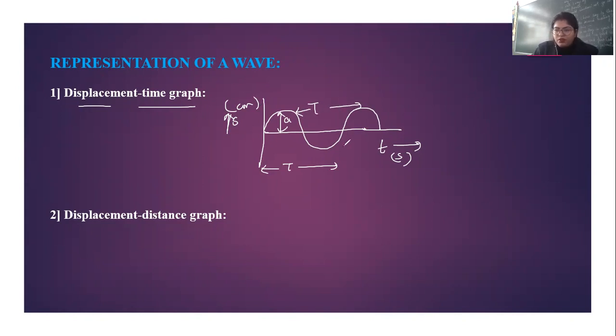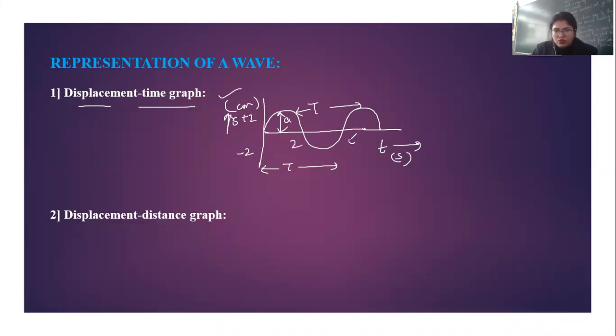So this shows the variation of displacement of a particle of the medium with time at a given position when a wave propagates through the medium. So this is called the displacement time graph. Here the amplitude is represented by A, as I have shown, and the time period is capital T. Okay, if we consider this figure, this is plus 2 and this is minus 2.